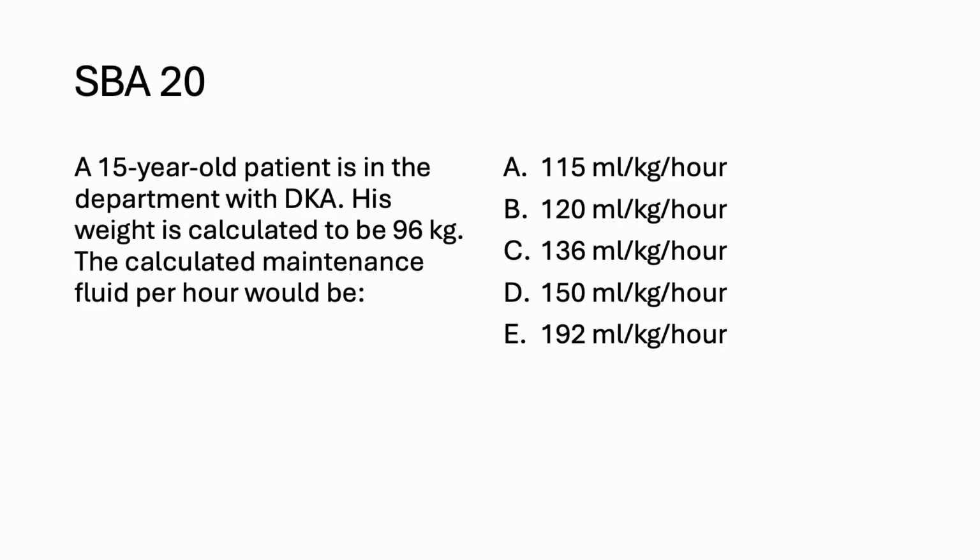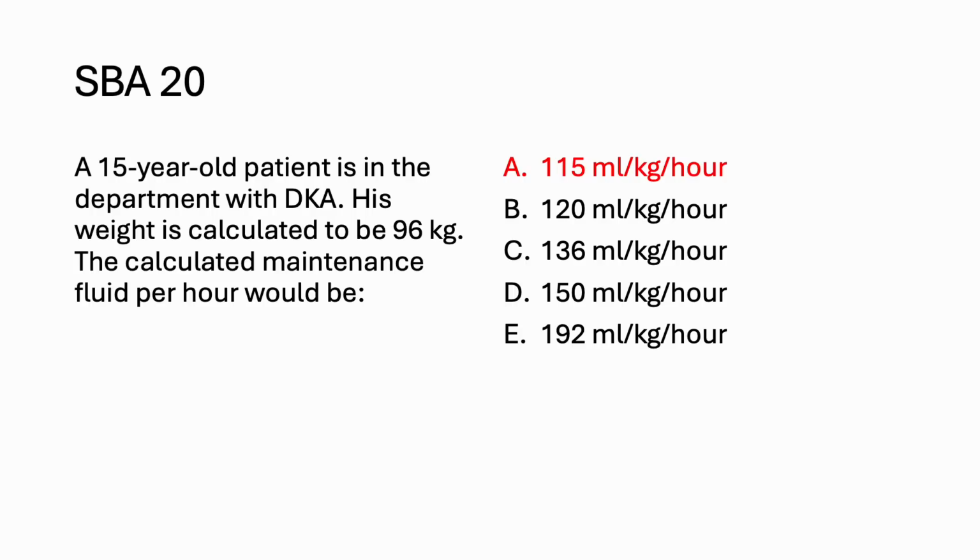But here is the catch. The weight here is saying 96 kilogram. We are not allowed to calculate up to 96. The maximum weight for DKA management would be 75 kilogram. So we'll take into consideration 75 kilogram. So 1 liter for the first 10 kgs, half a liter for the next 10 kgs, and then we have 55 into 20, which is 1.1 liters. The right answer over here is 115 ml per hour.